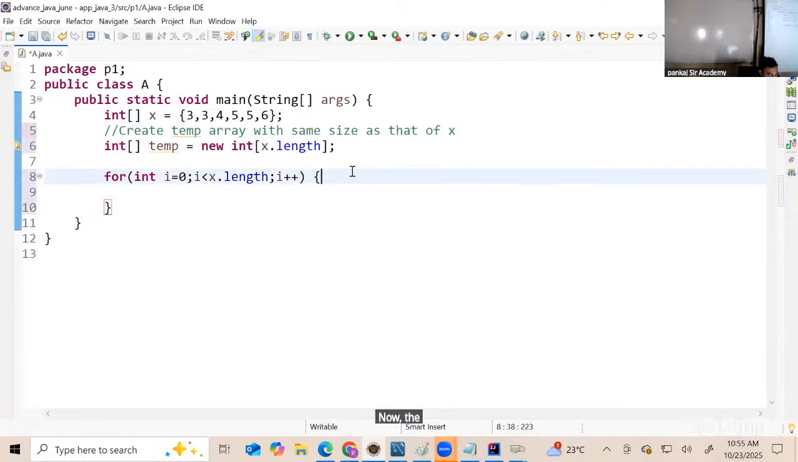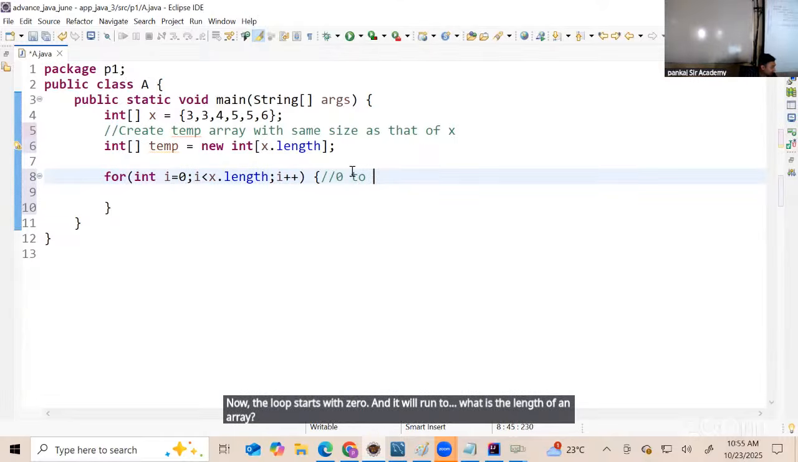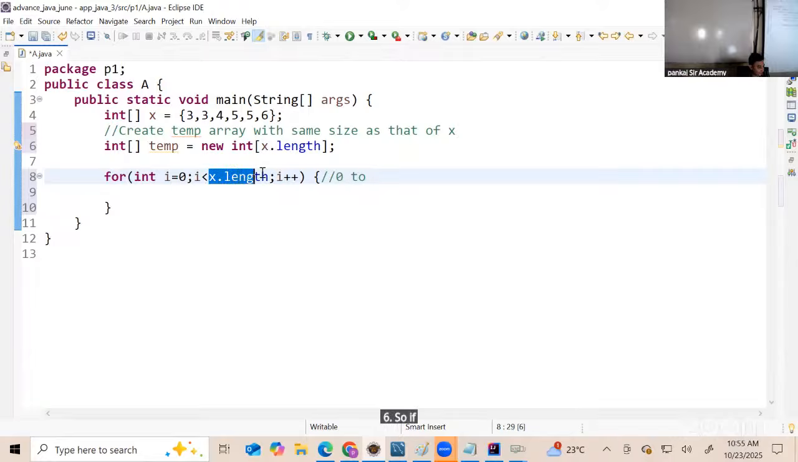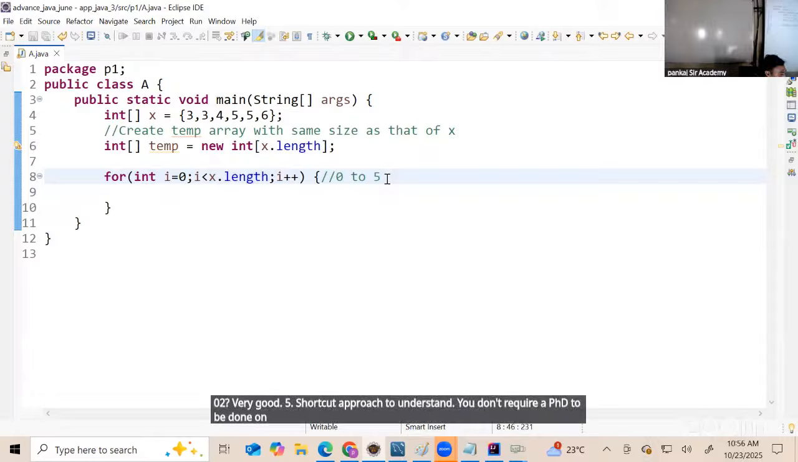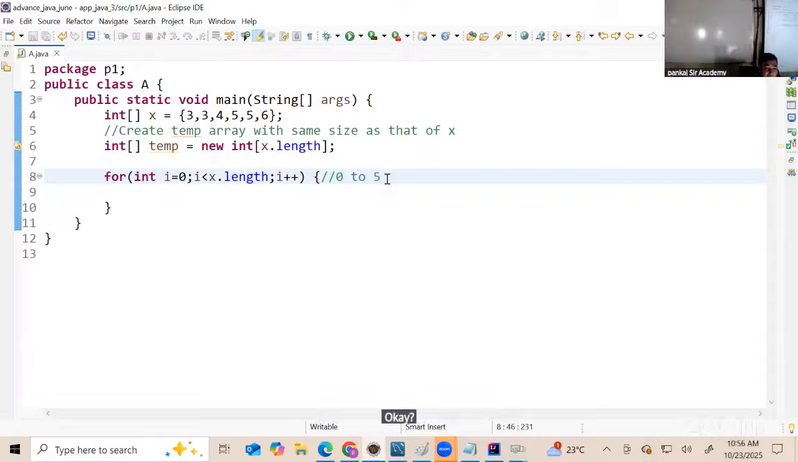Now the loop starts with 0 and it will run to, what is the length of an array? 6. So if this is 6, then the loop will run from 0 to, very good, 5. Shortcut approach to understand. You don't require a PhD to be done on this. So that will be a quick understanding. Is this clear, everyone? Any doubts, questions? No doubts.